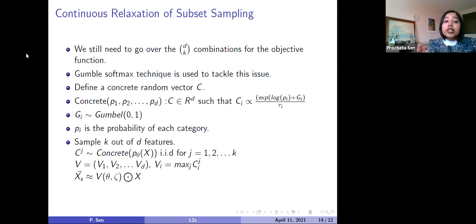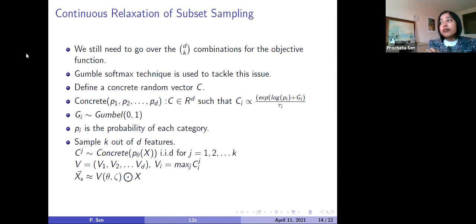What we do in Gumbel softmax is that we define a concrete random vector and we denote it as C. So C is a d-dimensional vector, and each dimension will determine the probability of each category of the feature, noted from P1 to PD. So there will be D number of probabilities.